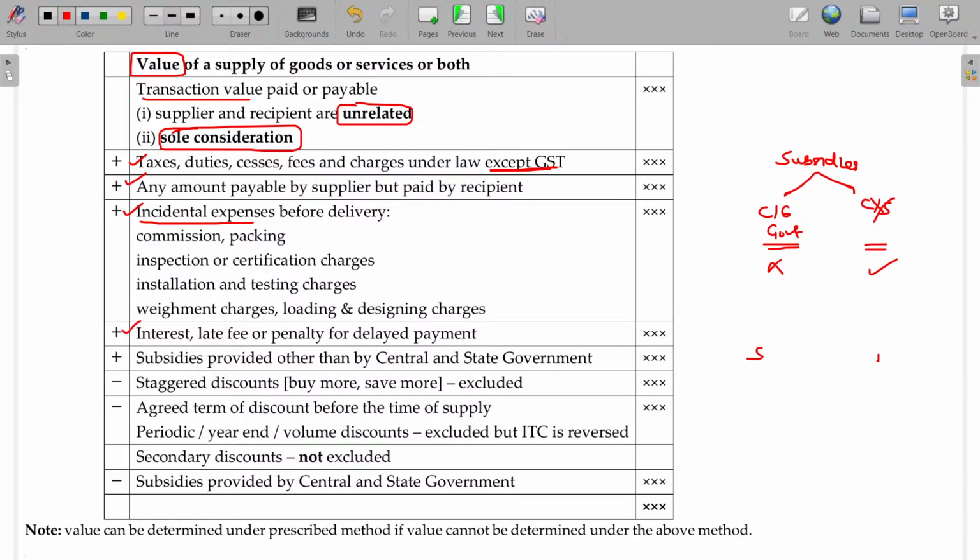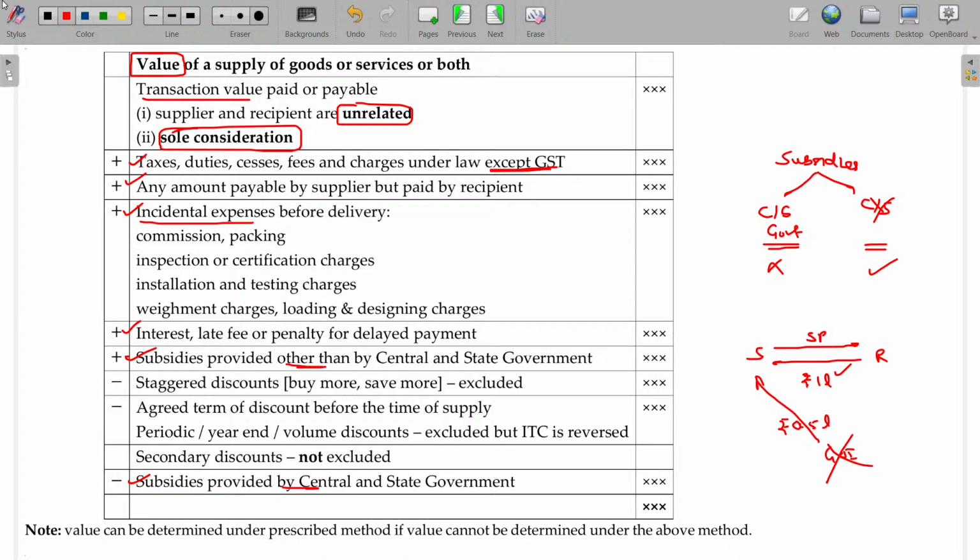So, supplier, recipient, supplier supplies the solar panel, and for that our recipient makes a payment of rupees 1 lakh. Apart from that, Government of India also makes a payment of rupees 50,000 as a subsidy, 0.5 lakhs. Now what is the consideration? The consideration being only 1 lakh. This 50,000 will not be part of consideration. If the subsidy is given by other than Government of India, then 1.5 lakhs will be the consideration. So subsidies provided other than central and state government will be addable. Subsidies provided by central and state government will not be addable. If it is included, you have to exclude this. Is that clear?